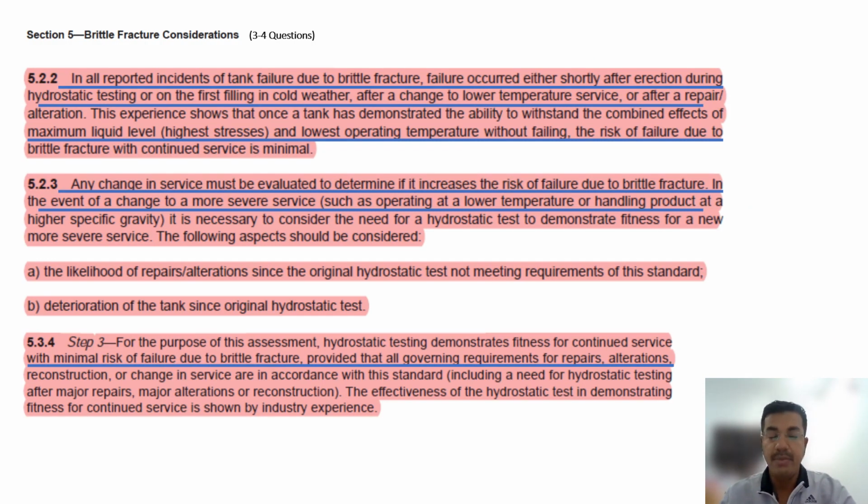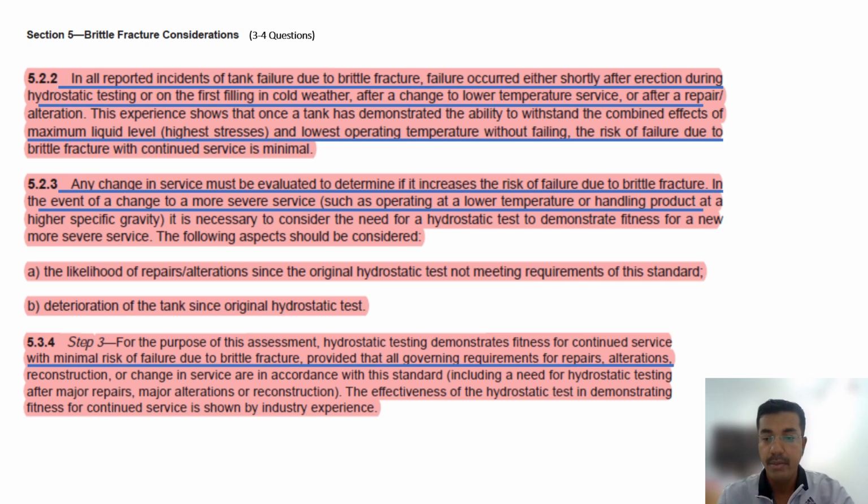So we completed chapter 4 and this is chapter 5. In chapter 5, I am expecting 3 to 4 questions, 1 or 2 questions open book and 1 or 2 questions closed book. So chapter 5 states brittle fracture considerations. You know very well, we have talked about the impact strength, and I have explained in chapter 4 what is impact strength, why it is required, how it will be done.